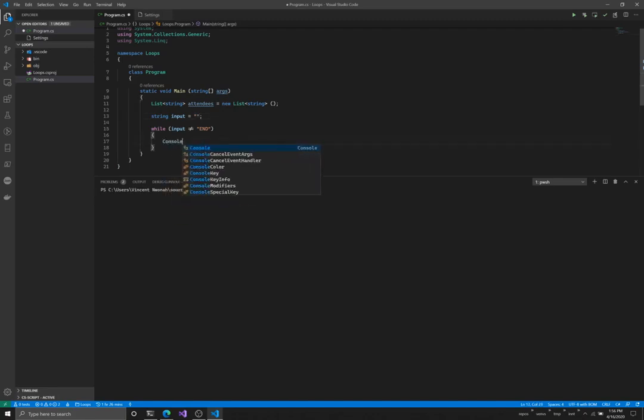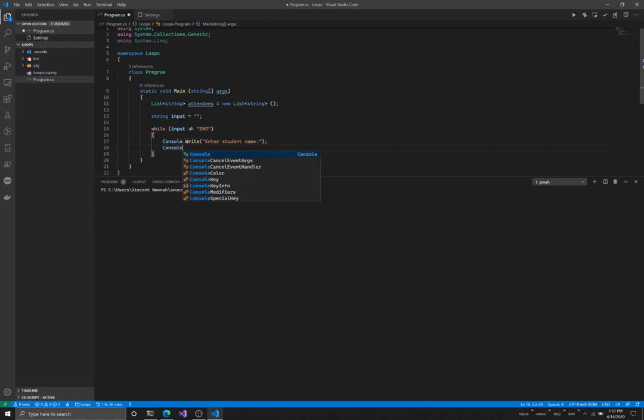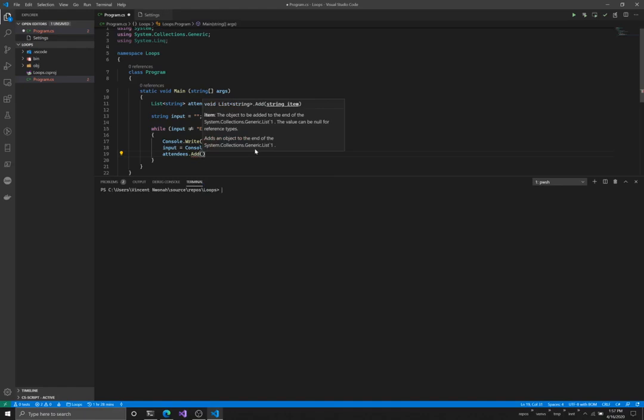So I'm going to say console.Write, "Enter student's name", and then I'm going to have Console.ReadLine, and then I'm going to save whatever is coming in inside of input. So I have input equals Console.ReadLine, and then I'm going to have attendees.Add(input), just as we did before.